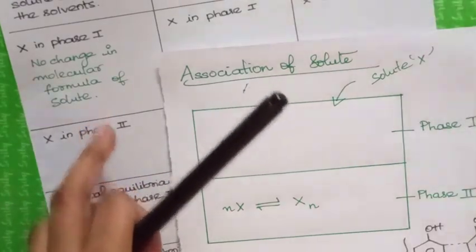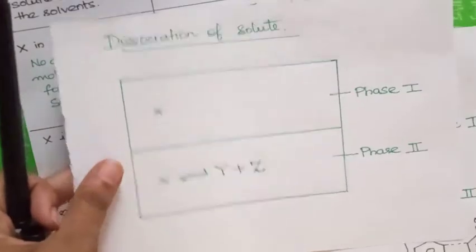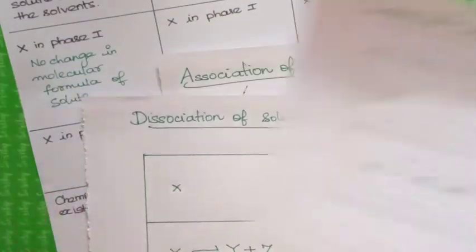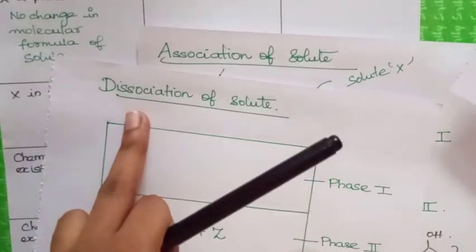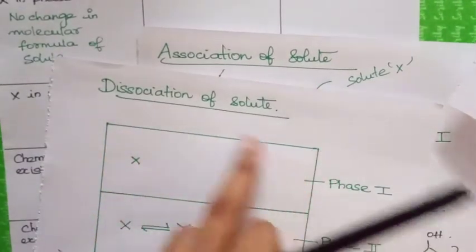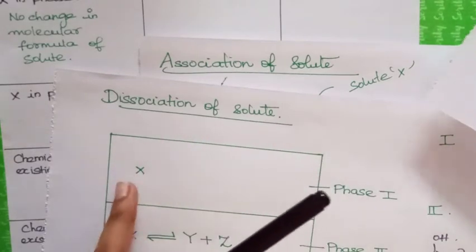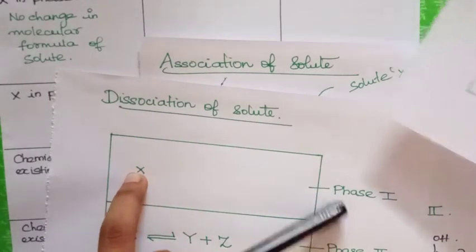The same thing reflects for dissociation as well as chemical combination. In phase 1 of dissociation, there won't be any kind of change in the molecular formula of the solute.